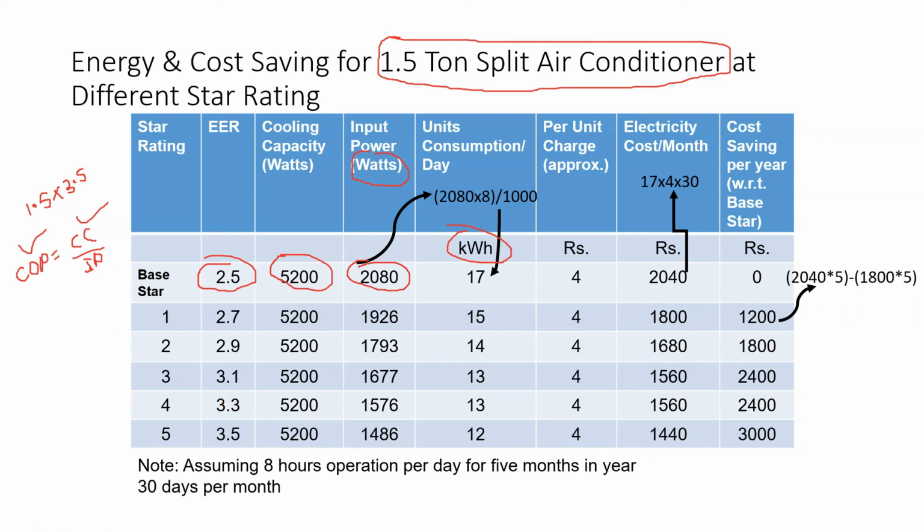There are many things you have to take into account. What is the time period for which you are actually operating the AC? Suppose you are using the AC only for 1 hour and you are going for a 5-star AC, it will be very costly, so your recovery period will be very large. So you have to see the amount of usage of the air conditioner. You have to study the pattern of usage, and based on that you can comment and make this table, and finally calculate the saving if you are going for a higher star.